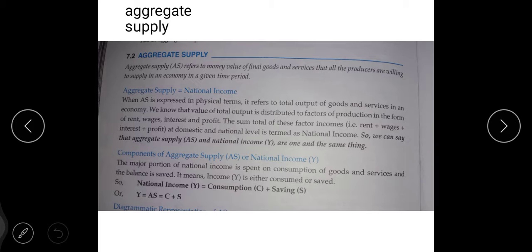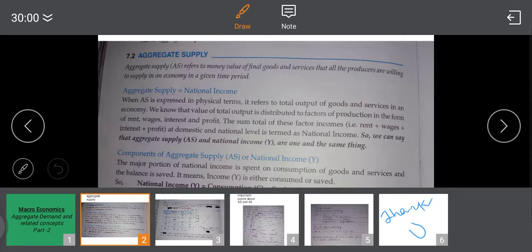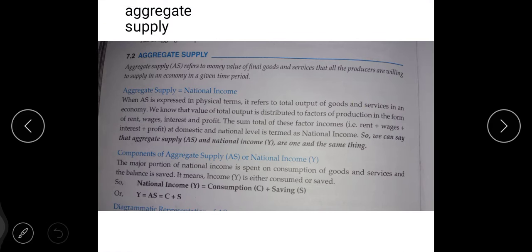Now see the components of your AS or the national income. The major portion of the national income is spent on the consumption of goods and services, right? Your national income is spent on the goods and services and the balance is saved. Now in national income, what happens children? Your national income stands for Y, consumption stands for C, and saving.